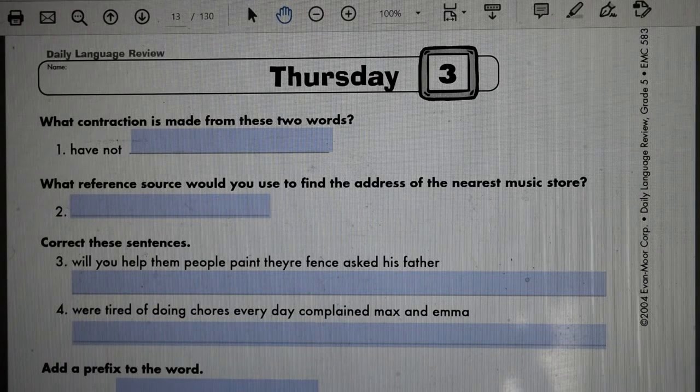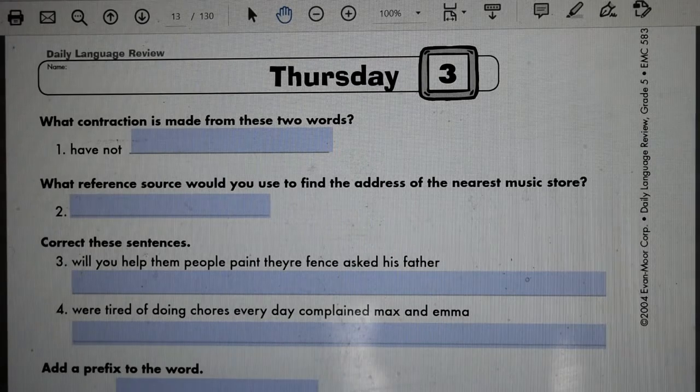All right. Welcome back. That was fast. We'll take a look at number one. It says, what contraction is made from these two words?